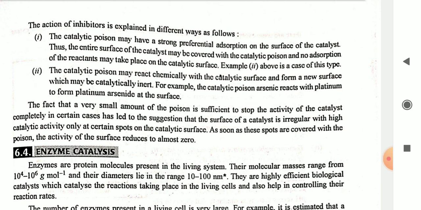The fact that a very small amount of poison is sufficient to stop the activity of the catalyst completely in certain cases has led to the suggestion that the surface of the catalyst is irregular, with high catalytic activity only at certain spots on the catalytic surface. As soon as these spots are covered with the poison, the activity of the surface is reduced to almost zero.